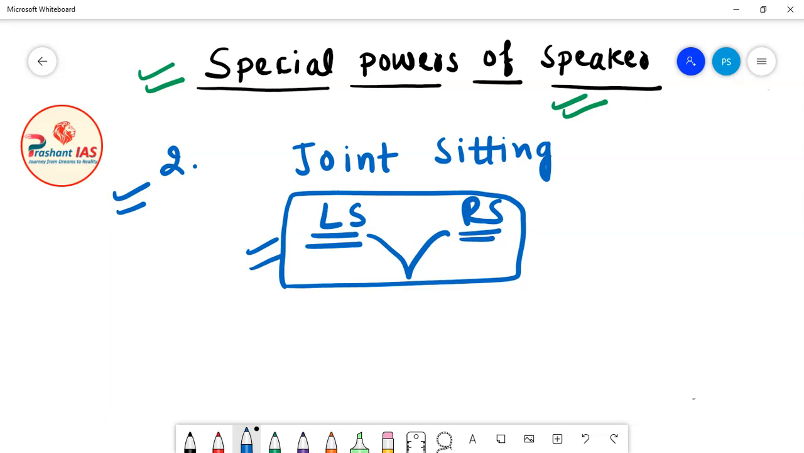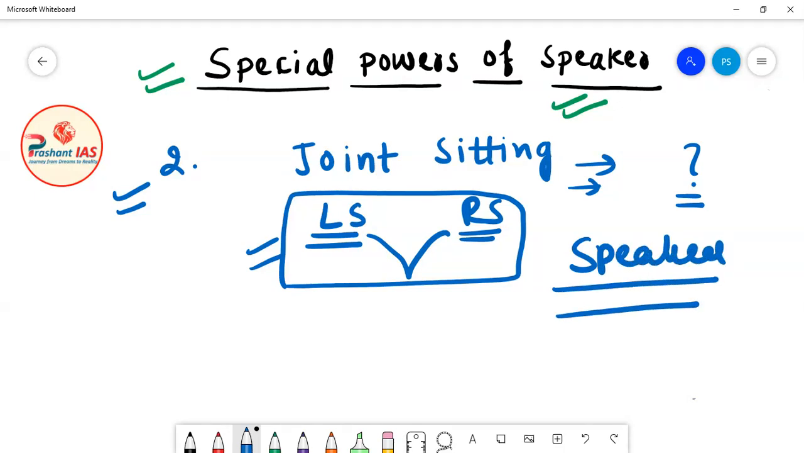In yesterday's class also I told you who presides over the joint sitting of the parliament. It is the speaker of Lok Sabha. The speaker of Lok Sabha acts as the chairperson or presiding officer of the joint sitting of parliament. This power is not given to the chairman of Rajya Sabha. This power is given specifically to the speaker of Lok Sabha.